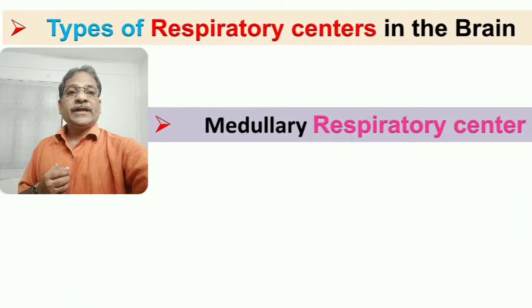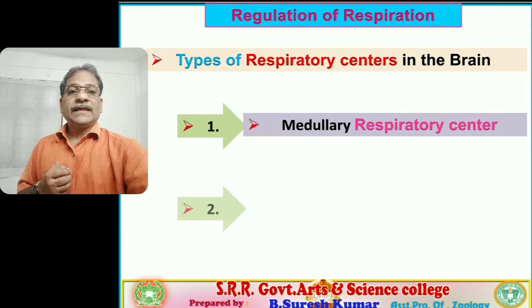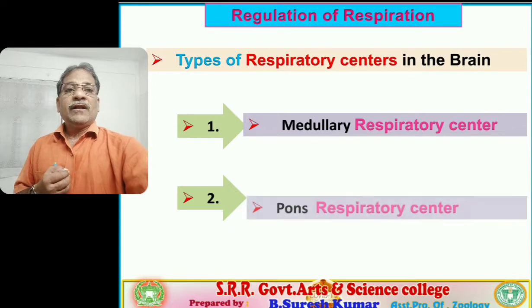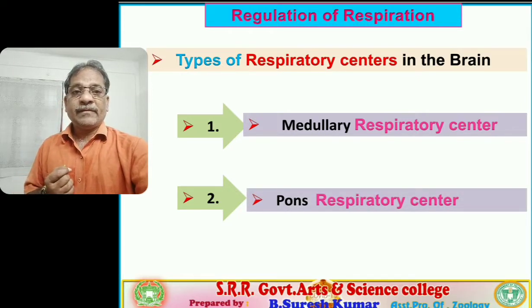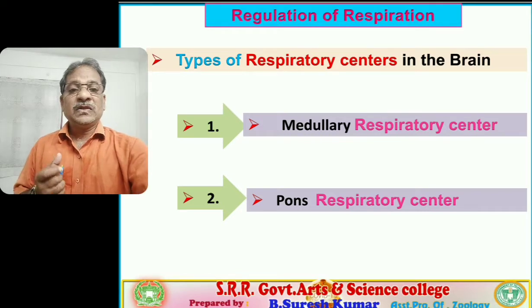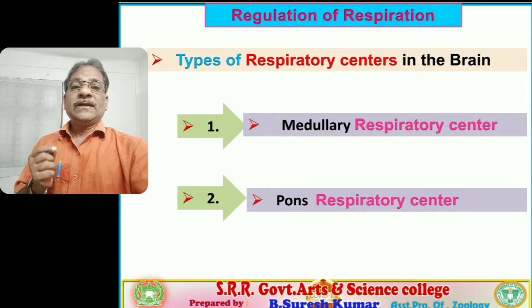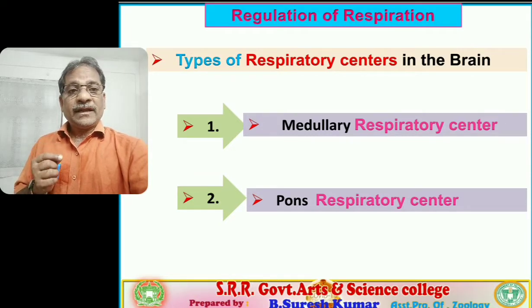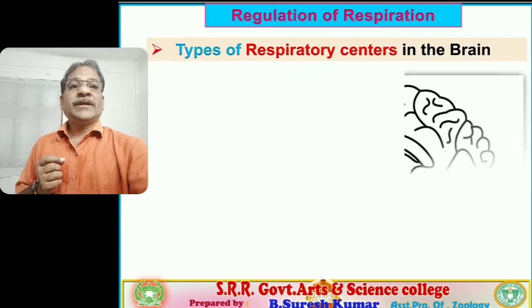Medullary respiratory center is the first center, and the second one is the Pons respiratory center. According to location, students, remember medulla oblongata is one of the parts of our brain. Pons is one of the parts of our brain. So the respiratory centers are two kinds: the medullary respiratory center and the Pons respiratory center.